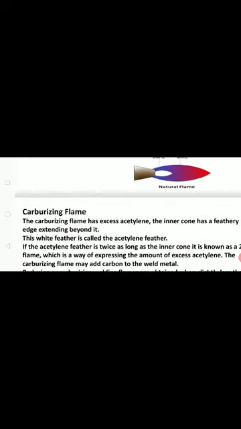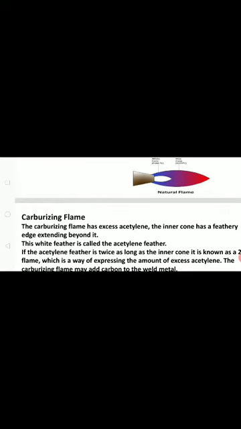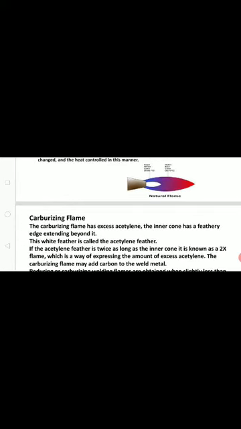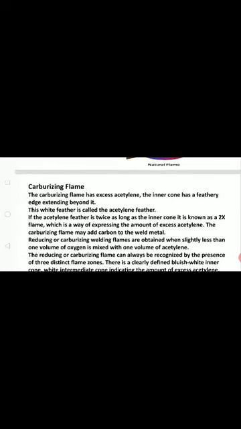Then coming to the carburizing flame. This flame has excess acetylene. The inner cone has a feathery edge extending behind it. This white feather is called the acetylene feather. If the acetylene feather is twice as long as the inner cone, it is known as a 2x flame, which is a way of expressing the amount of excess acetylene. The carburizing flame may add carbon to the weld metal.